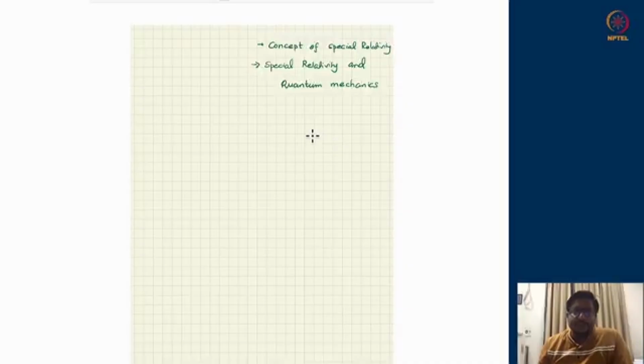So in today's discussion, we will start discussing things regarding special relativity. We will touch upon the concepts of special relativity and we will see the manifestations of various invariants which special relativity comes up with. And then we will try to see in the coming lectures what happens when the concepts of special relativity are applied to quantum mechanics and what their marriage gives rise to, the so-called relativistic quantum mechanics and quantum field theory as well. So let us get going.